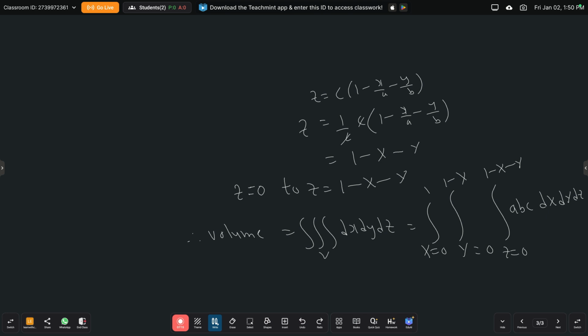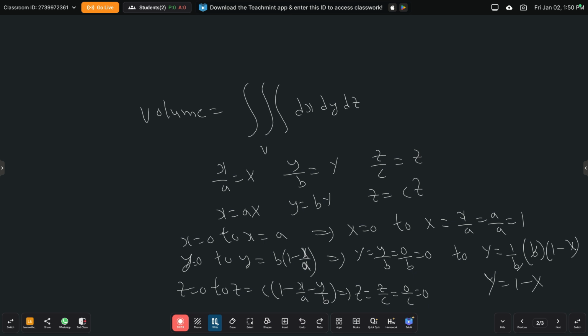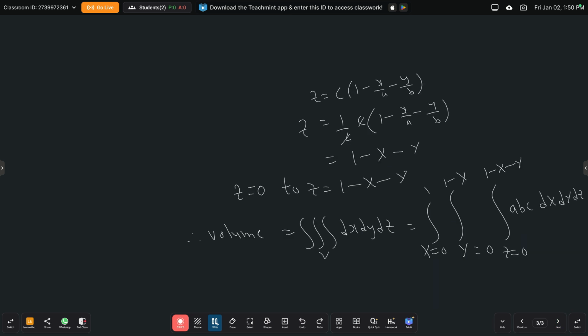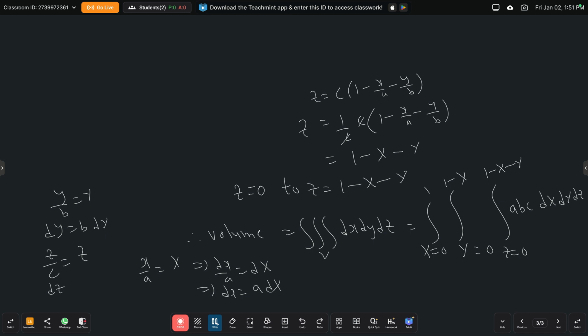Because here x by a is equal to capital X. That implies dx by a is equal to d capital X, so dx is equal to a into d capital X. Similarly, y by b is equal to capital Y, so dy is equal to b into d capital Y. Similarly, z by c is equal to capital Z, so dz is equal to c into d capital Z. Therefore, dx is equal to a into d capital X, dy is equal to b into d capital Y, dz is equal to c into d capital Z.